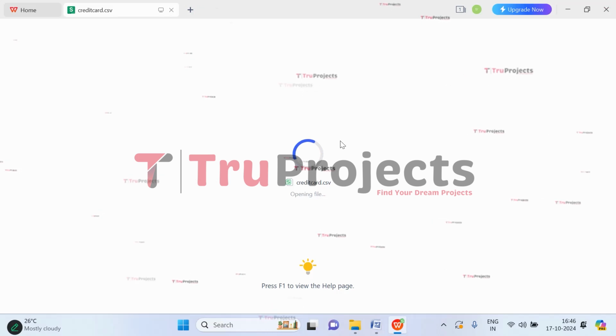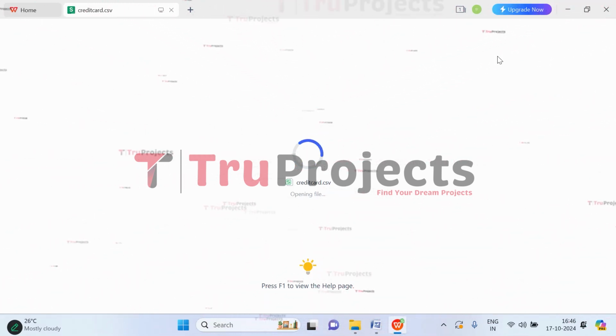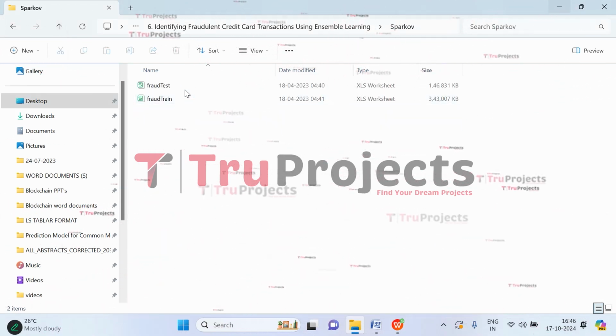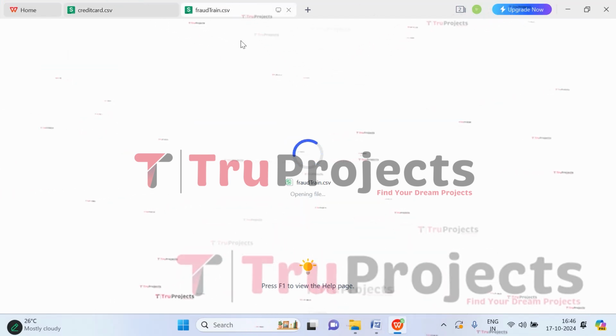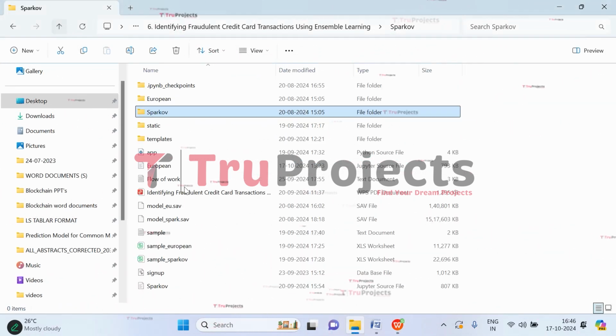It is taking a while, it's buffering as the dataset is large. Let's minimize it. Let's open the other dataset until then. So let's open this. This is the Sparkov dataset. Both are loading. Until then, let's understand all the other folders, then we'll get back to this.